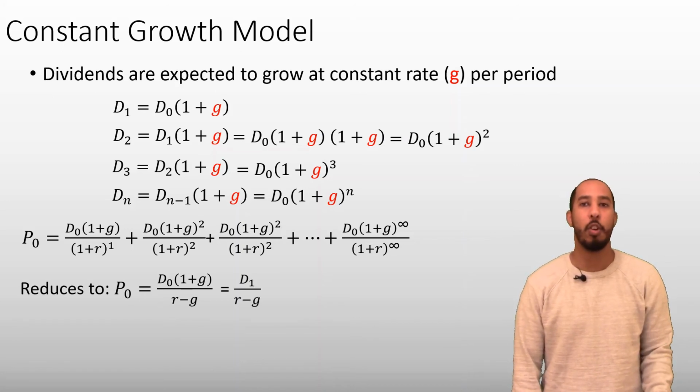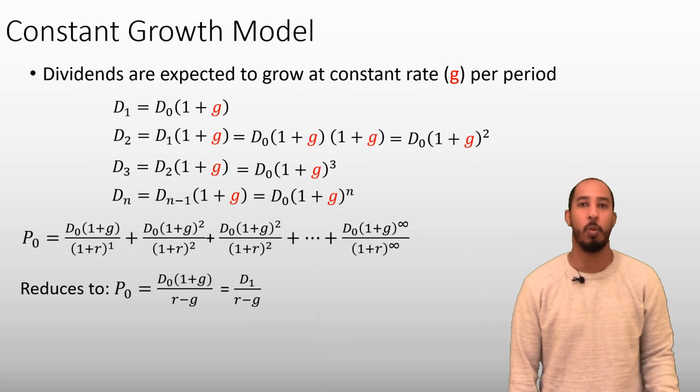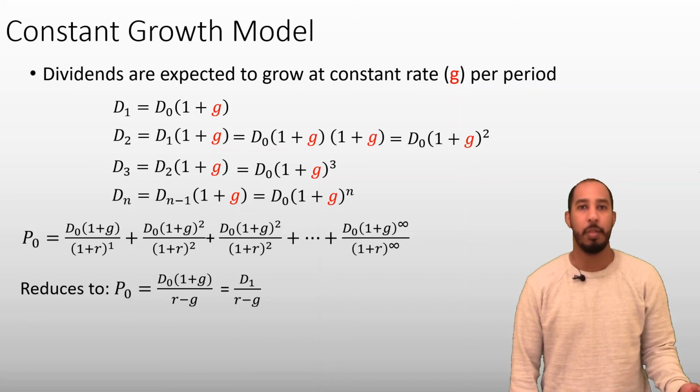What does the numerator D0 times 1 plus G equal? That's just D1. So we can also write the current value of the stock as D1 over R minus G.